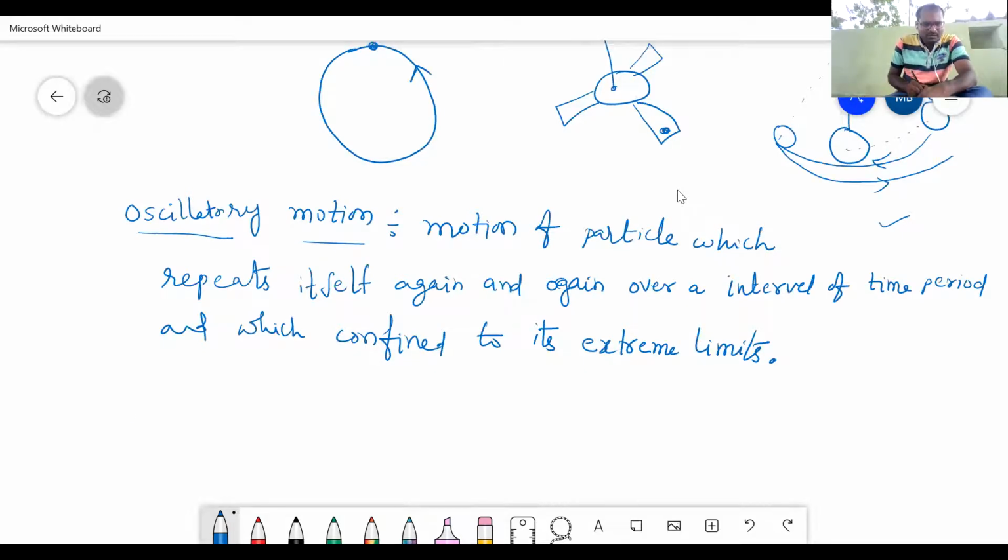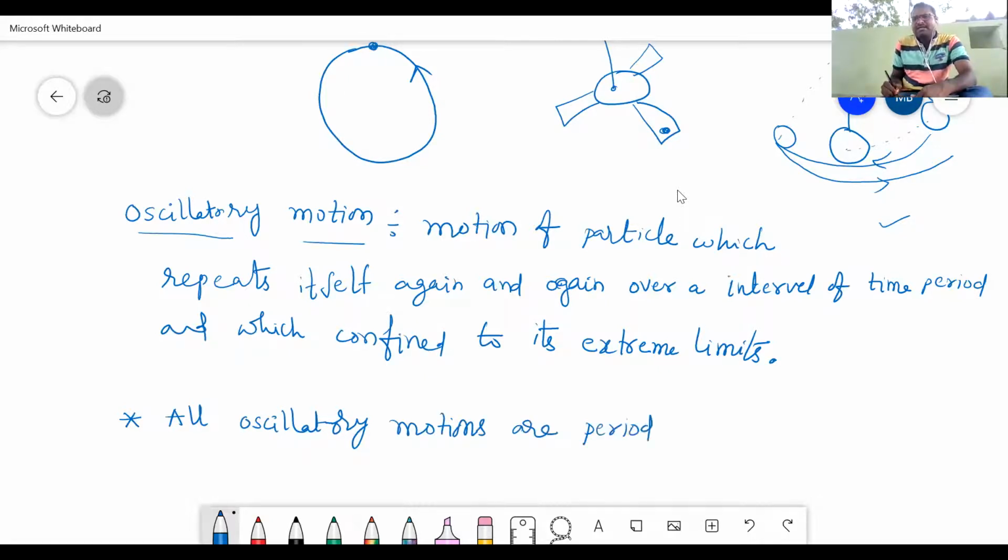Clear? Now, one important point: all oscillatory motions are periodic.